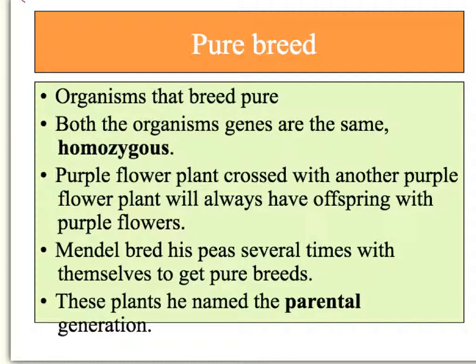Since he could control who he was breeding with whom, because plants are a little bit easier to do that with, he would cross them over and over and over with the same expressed phenotype, so the probability of them not being a purebred was quite low. So he kept breeding them over and over again until he got pure lines. That generation he then named his parental generation.